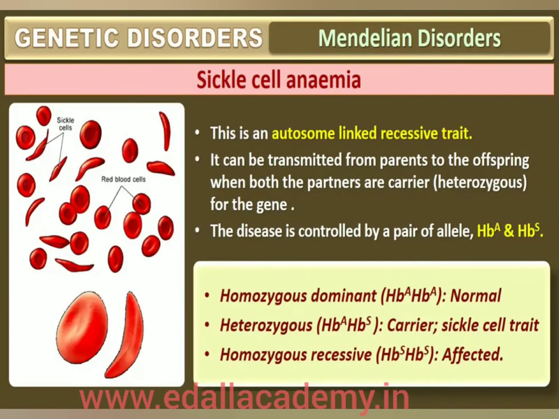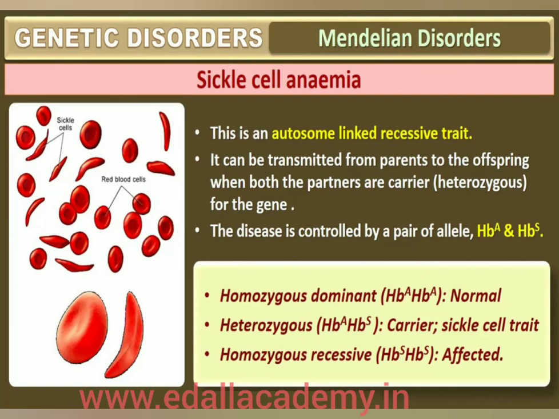Then the next disease is sickle cell anemia. This is an autosome-linked recessive trait that can be transmitted from parents to offspring when both the parents are carriers for the gene, that is, heterozygous condition. The disease is controlled by a single pair of alleles, HbA and HbS.